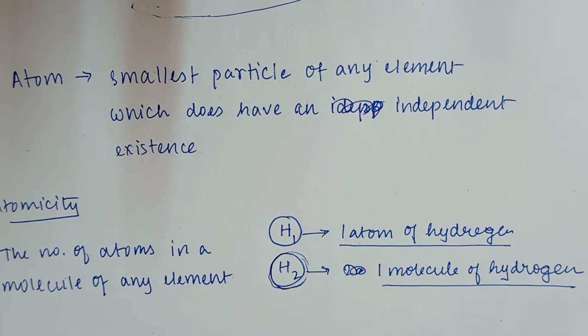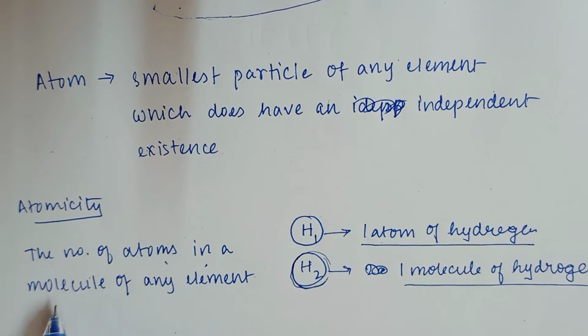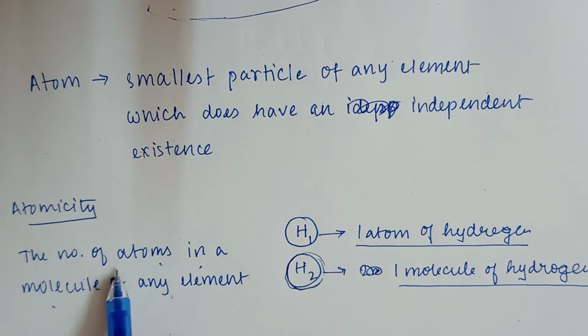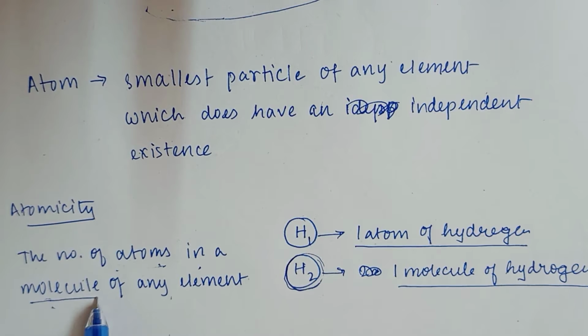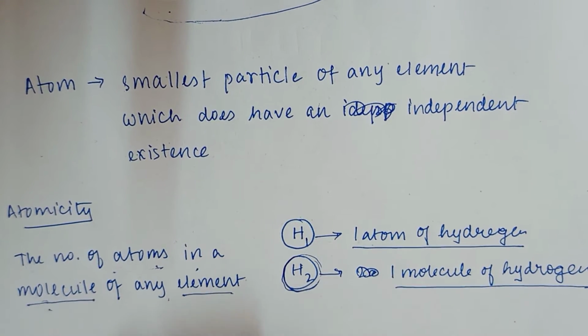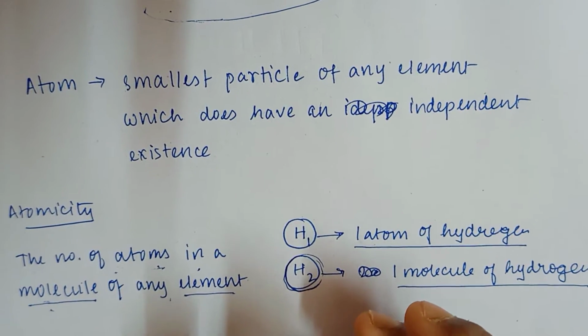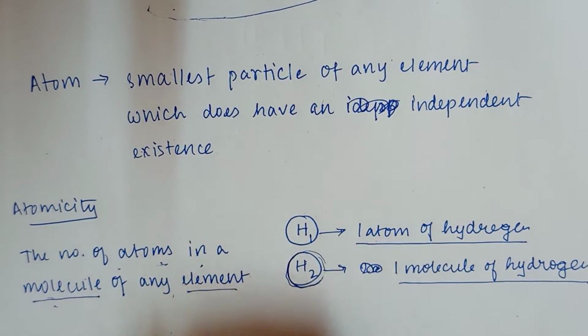So now I hope you understand what is the meaning of atomicity. It means the number of atoms present in the molecule of any element. Atoms make a molecule, and several molecules of the same type make one element. But if there is more than one type of molecule, then it makes a compound.